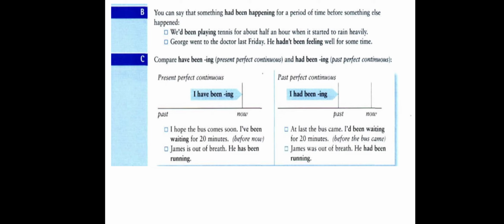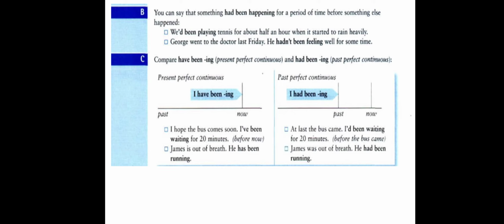On the other side, if we look at the first example, we see at last the bus came. And if you look at the verb came, it indicates the end point is in the past. So what happened before that? I had been waiting for 20 minutes. I had been waiting 20 minutes back until I stopped, at the end point where I spoke about the action in the past. So I use here past perfect continuous before the bus came.